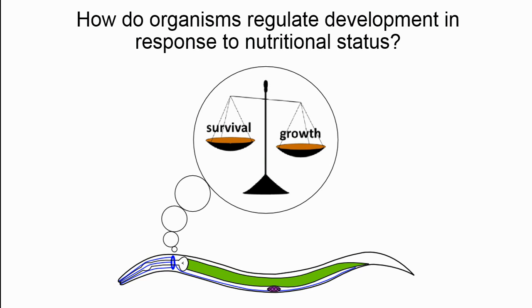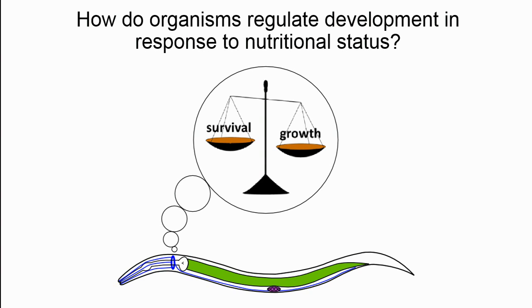When food is plentiful, the worm is free to focus on growth and reproduction. However, when food is limiting, the balance has to shift to focus on survival. We're interested in identifying the genetic pathways that regulate this balance. Many of the genes that have been identified so far are conserved in humans, and disruptions in these pathways can often lead to various diseases, including cancer, where cell growth is unregulated, and various metabolic diseases where nutrient sensing is